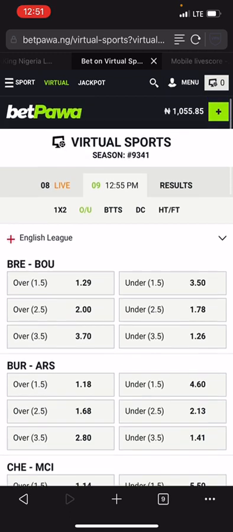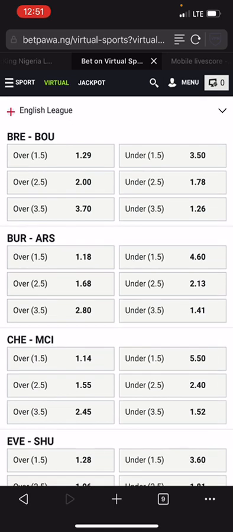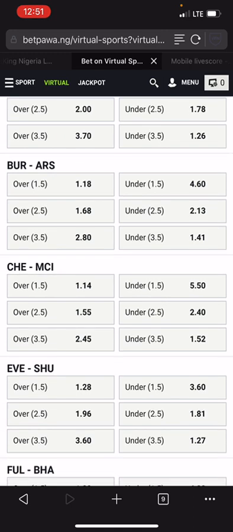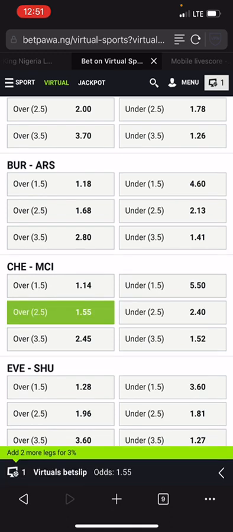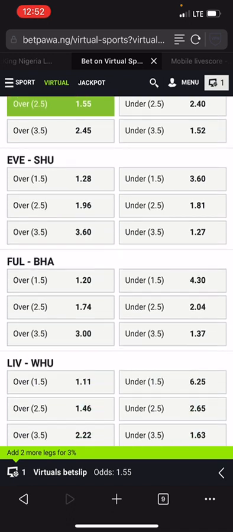One-on-one calculation, also known as one-on-one formula, is to select 2 teams in same category. Brighton and Bournemouth, they are not in same category. Burnley and Arsenal, they are not in same category. Burnley is in balance, Arsenal is in strong. Chelsea and Man City, both of them are in same category. Chelsea is in strong team, Man City is also in strong team. Everton and Sheffield, they are not in same category.